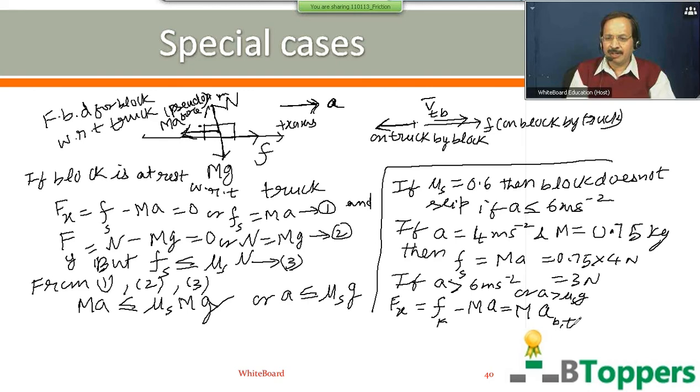A subscript B,T represents the acceleration of the block relative to the truck. Here Fk should be written as μk into N or μk into mg. Here a means the magnitude of acceleration of the truck.